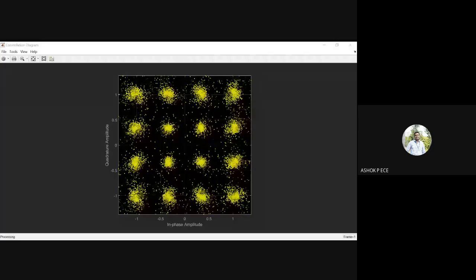This is the constellation diagram we are getting. I think you can see the new window now. So it is a 4 cross 4. I am using 16 elements, and I am using OFDM along with the gain modulation. That is why I'm getting 16 constellation elements. This is the in-phase and quadrature-phase, and you can see the plot is not that scattered. It is available very near.